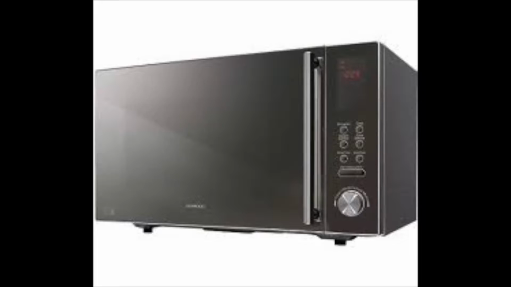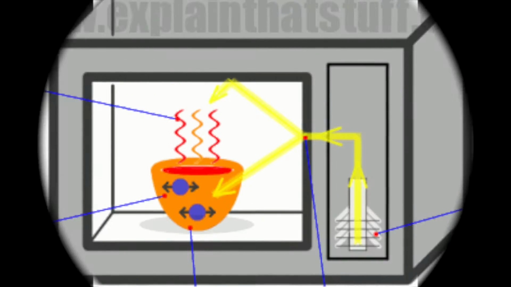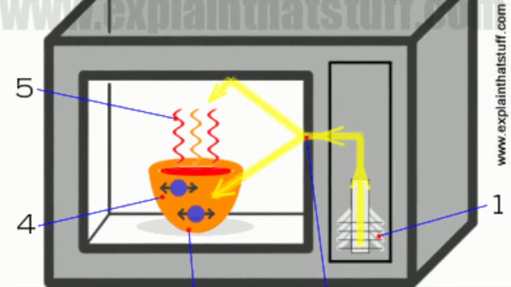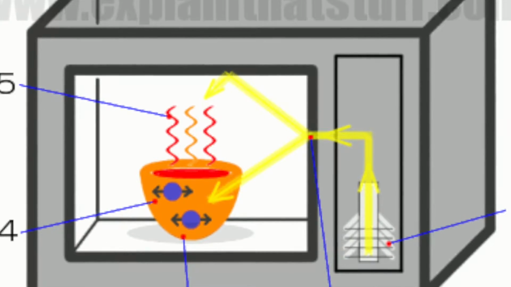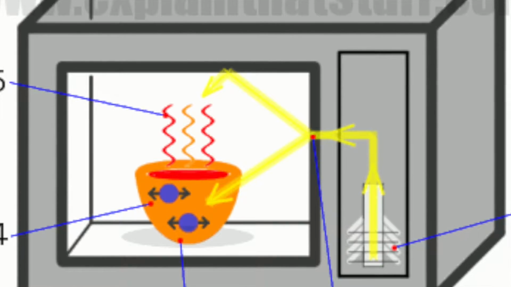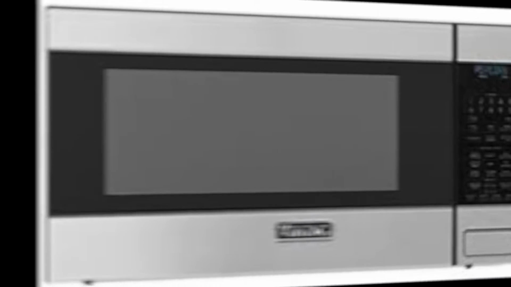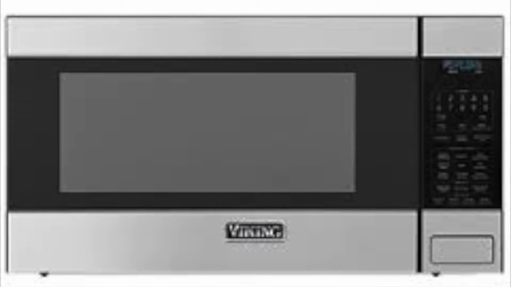Another example of microwaves is a microwave oven. Microwave ovens work by using high levels of a certain frequency of radio frequency radiation to heat the food. A microwave oven can cook food, but it does not change the molecule or the chemical structure of it. Microwaves are absorbed by food containing water, which causes the molecules to vibrate, and then it can produce heat. So that's how they cook the food.